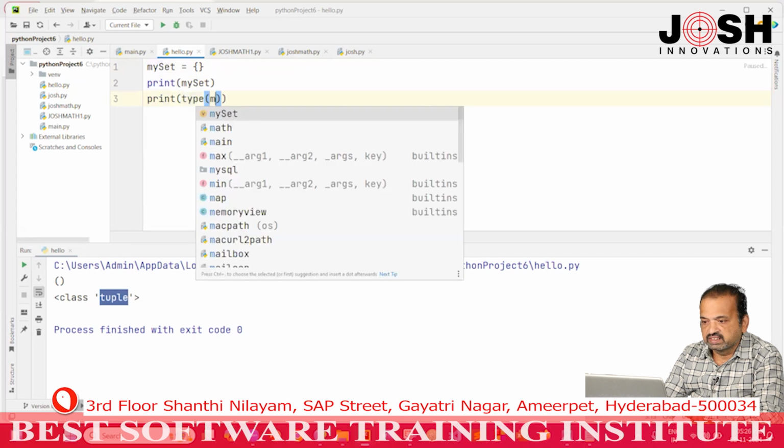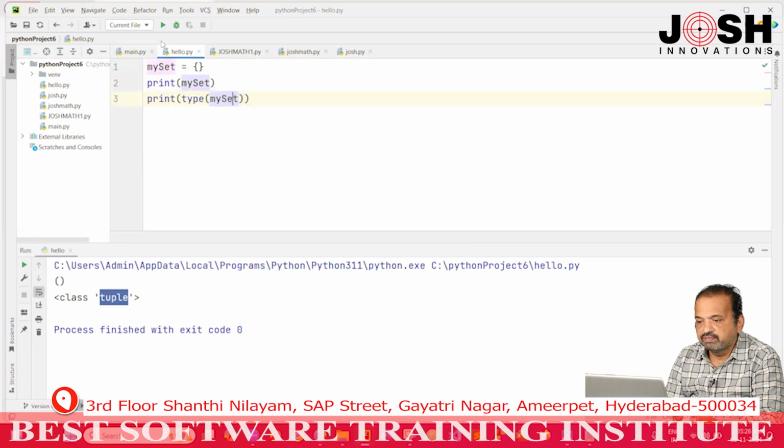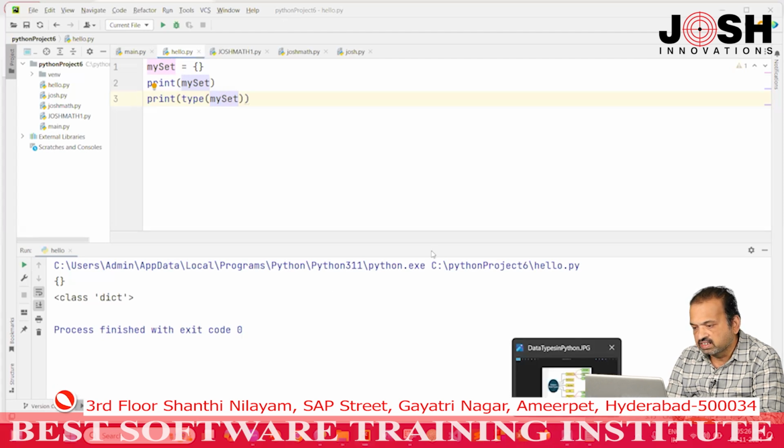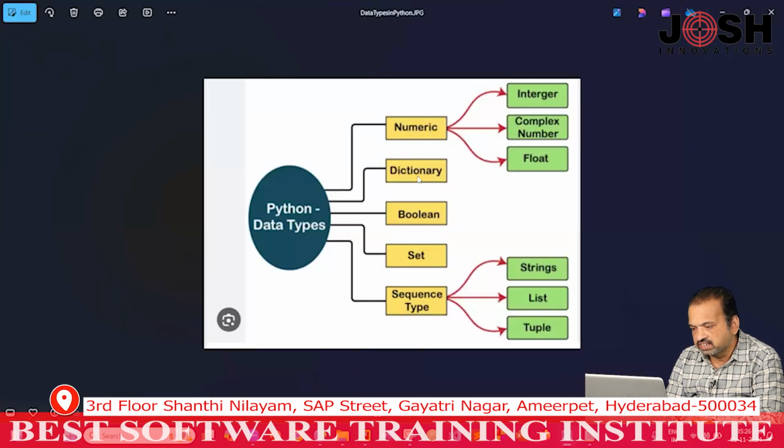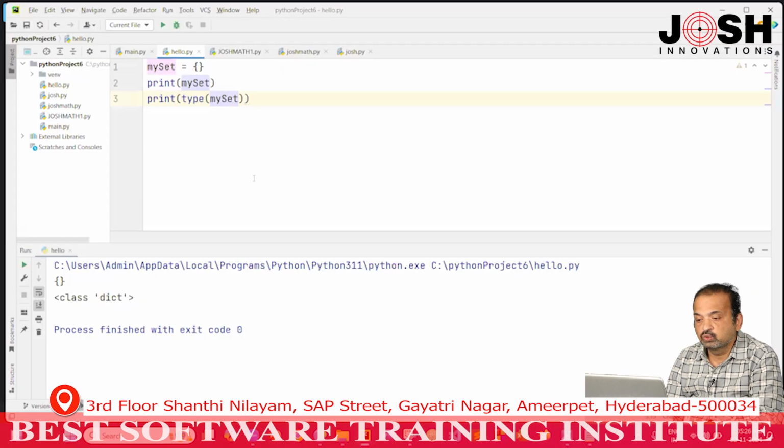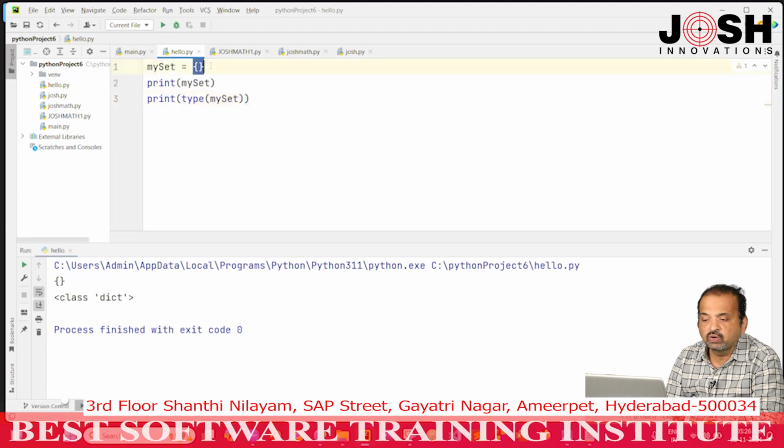When you run this, see, this is not a set, this is a dictionary. Both data types, dictionary as well as set, use curly braces. So, when you use empty curly brackets, it is not a set, it is a dictionary. We will discuss that after completion of set.